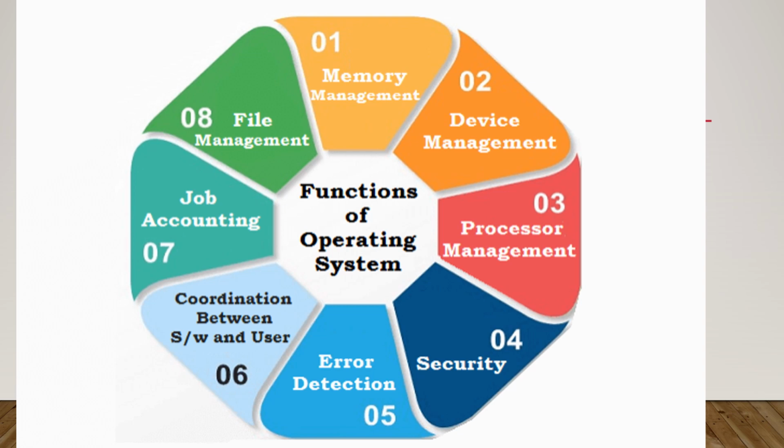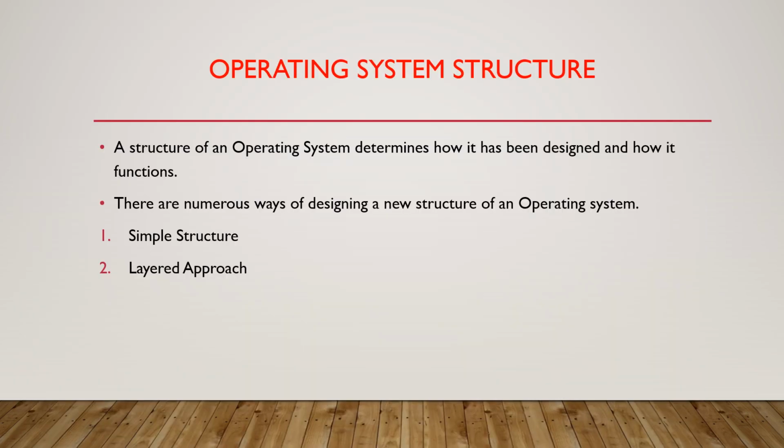File management. The operating system organizes files into directories for efficient and easy navigation and usage. These directories may contain other directories and other files. The operating system carries out the following file managing activities. It keeps track of where information is stored and which user wants to access the files, and these facilities are collectively known as the file system.